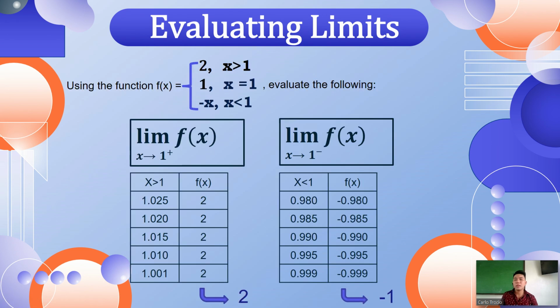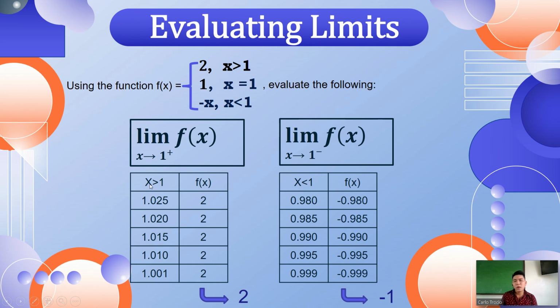Another example, we have a three-expression piecewise function. The function f of x is equal to 2 if x is greater than 1, 1 if x is equal to 1, and negative x if x is less than 1. We are going to evaluate the following limits. First, the limit of f of x as x approaches 1 from the right.